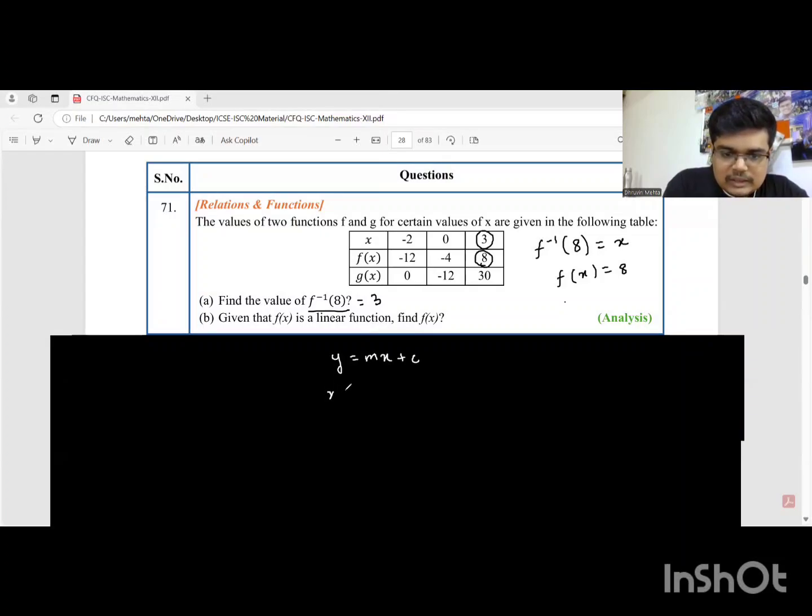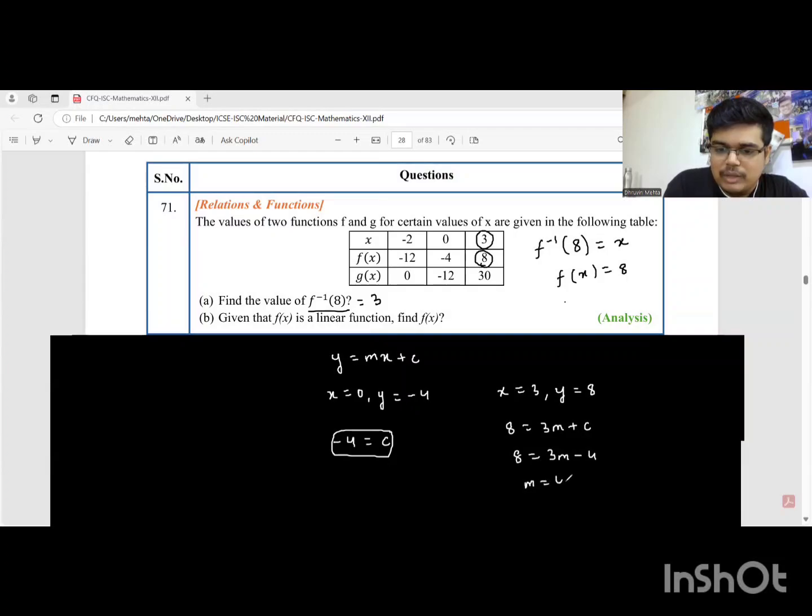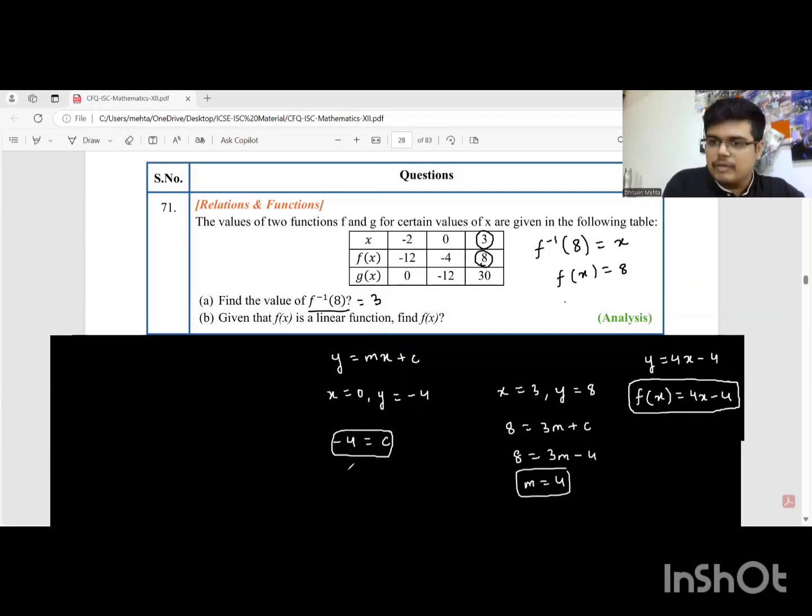So if I take x as 0, then y is going to be minus 4. And therefore, when you substitute y is minus 4, x is 0, we get c is directly minus 4. Next, if we take x equal to 3, then y is equal to 8. So when you substitute y is 8, x is 3, this is 3m plus c. You substitute c, you get 8 is equal to 3m minus 4. From here, you get m is equal to 12 by 3, which is 4. So the final equation of the line is y equal to 4x minus 4, which means the function is equal to 4x minus 4. So this is the final function.